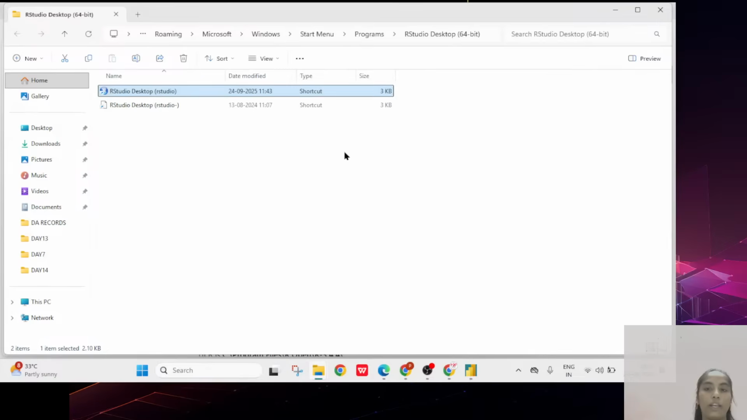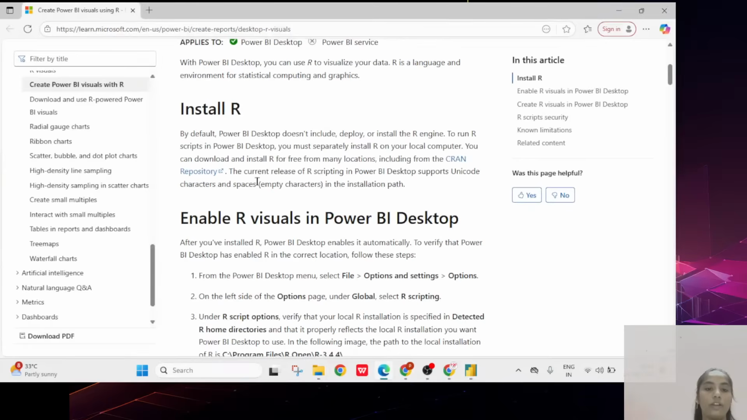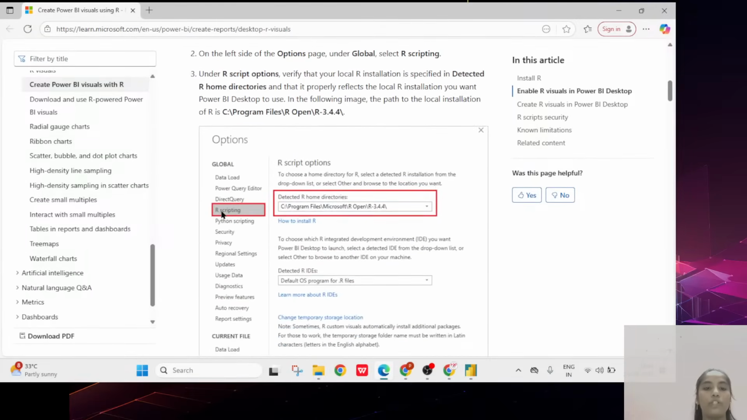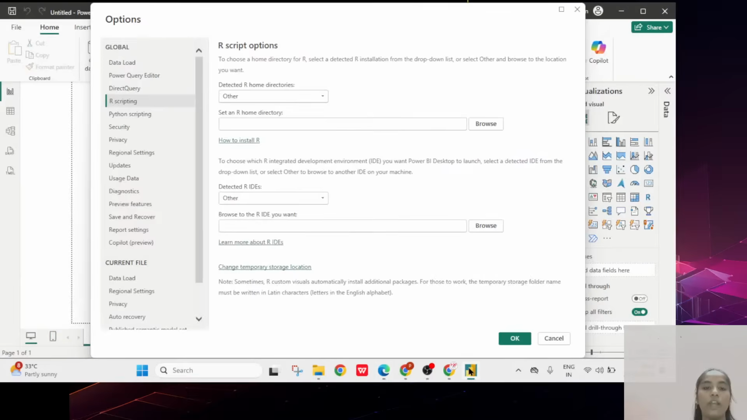I am taking that particular path, and then you can come here in Power BI. After you check, the next thing you want to do is enable the R visuals in Power BI. How to enable? You just go to the R scripting, and here you have to paste your particular path, then click on OK. That is all you have to follow here.